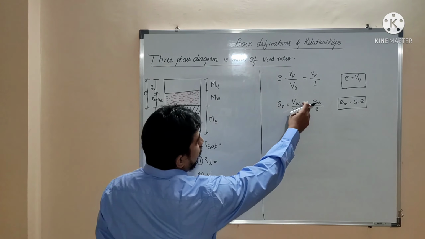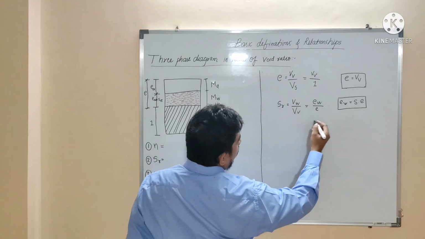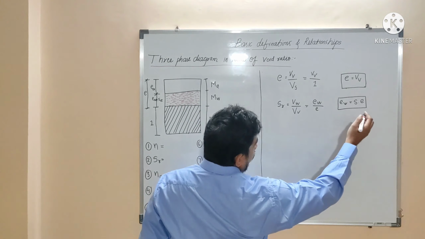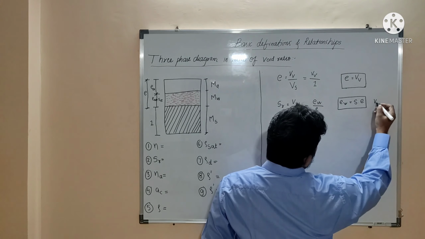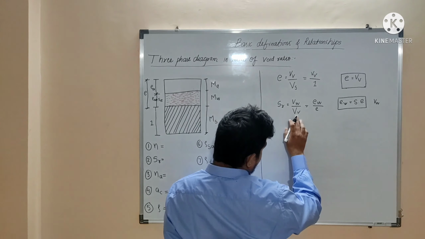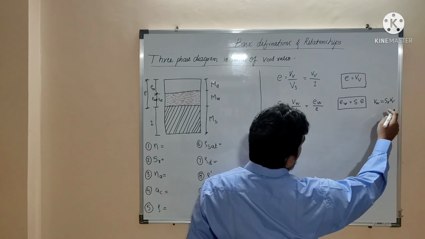Okay, and what will be the exact volume of water depending on this? I will write here volume of water will be equal to Sr into volume of voids. Okay, Sr into volume of voids.